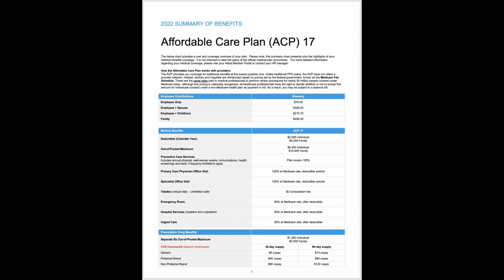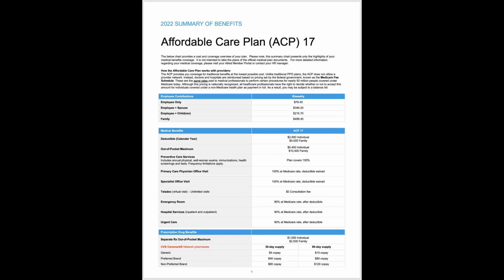I've personally been enrolled in this plan for the last 5 years now. I see a chiropractor every month. I had this discussion with him 3 or 4 years ago. I asked the question, would you take my plan? It pays at Medicare. And he said, well, I take patients that are on federal Medicare. If this plan pays me the same way, I'll accept it. And I've never paid $1 since I've seen him.